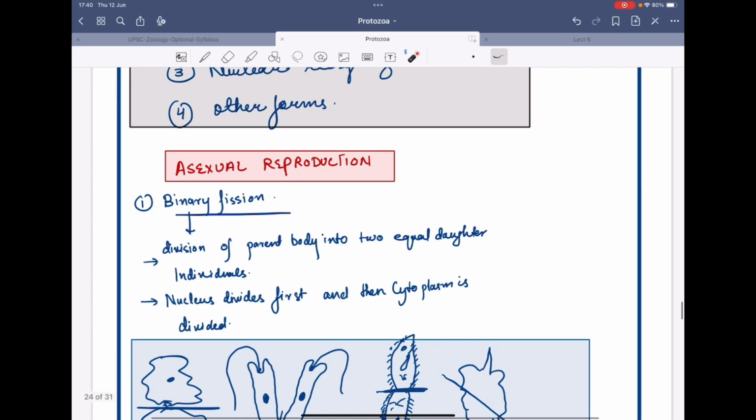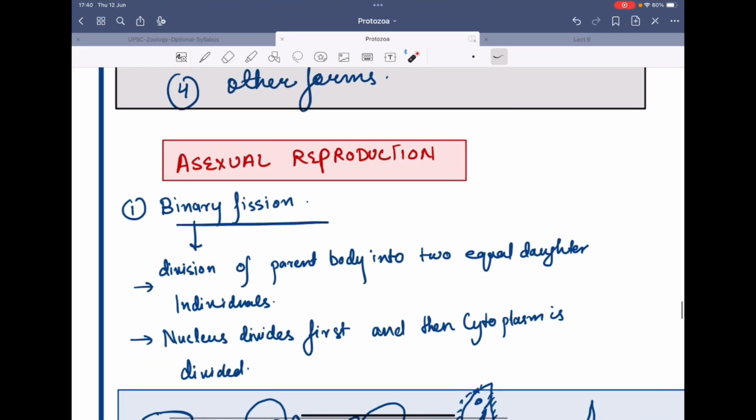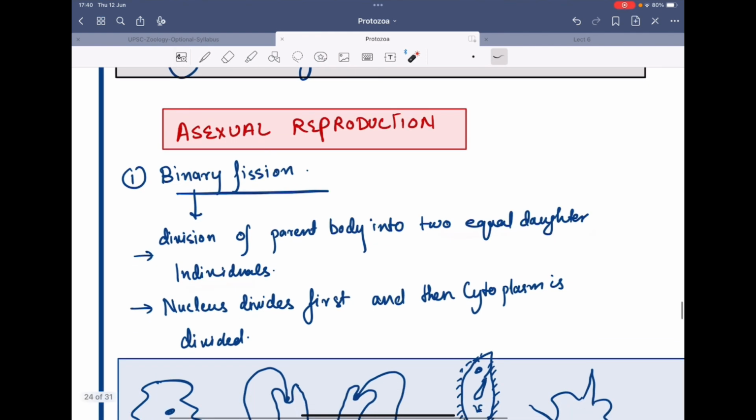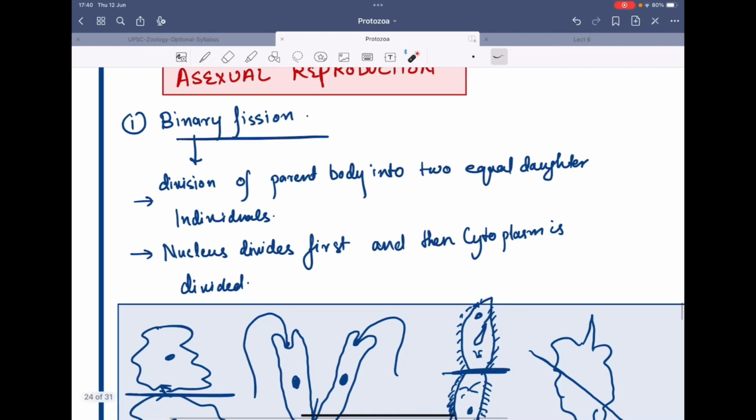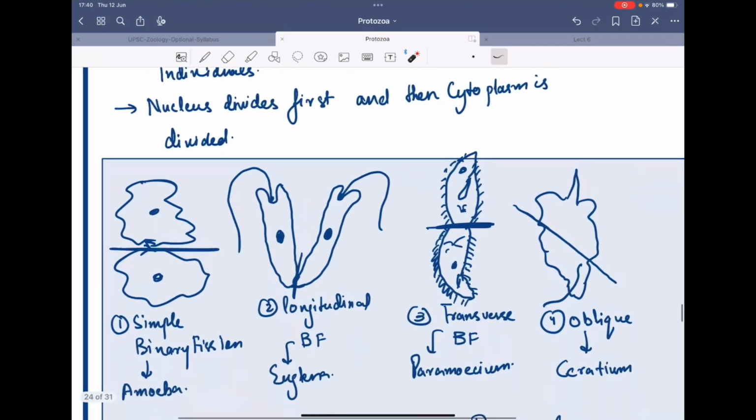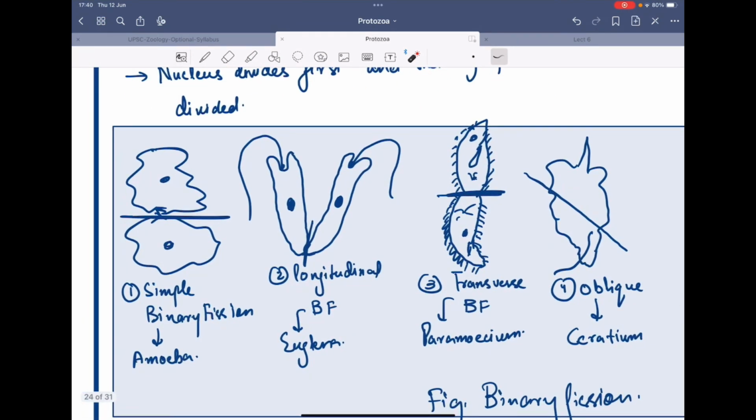So the first type of asexual reproduction is binary fission. As the word suggests, binary means the parent body itself divides into two equal daughter individuals, and firstly the nucleus divides and then the cytoplasm divides. So it is the division of the parent into two different individuals.